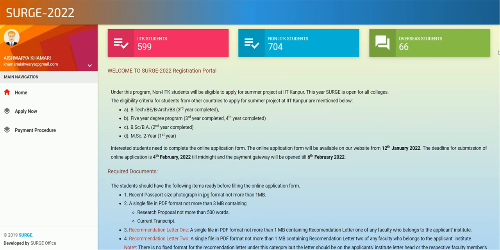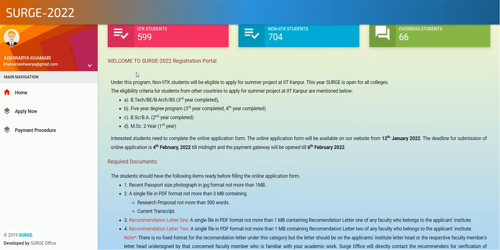Here we can see the basic eligibility for the application. First, BTech, BArch or BS third year completed. Students of the 5-year integrated program can also apply. Students in undergraduate BSc or BA with second year completed, that is students now in the 5th semester, can apply. Apart from that, postgraduate students, that is master's degree and MSc students, can also apply.